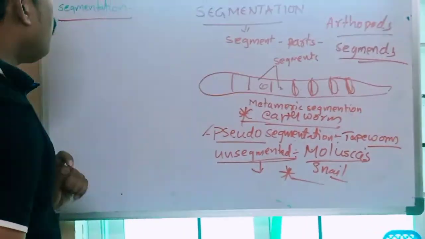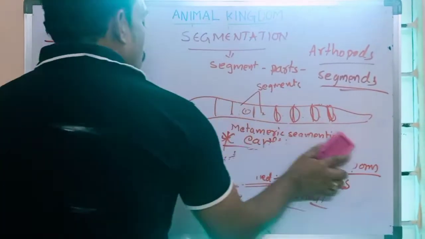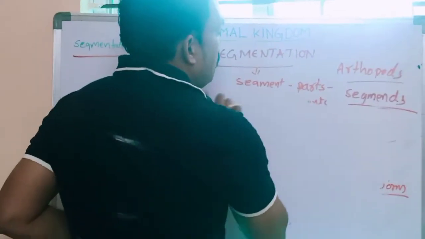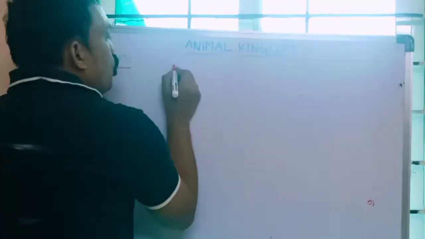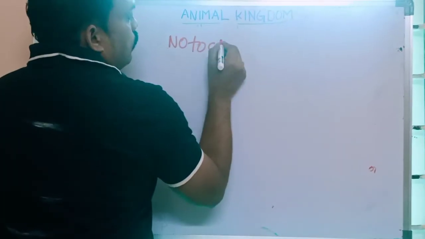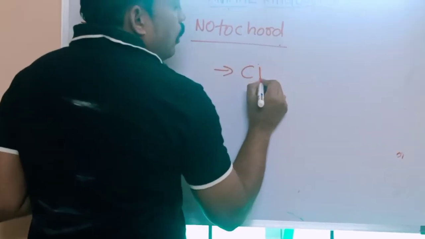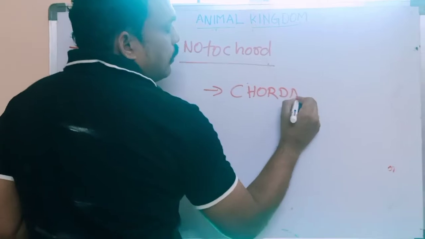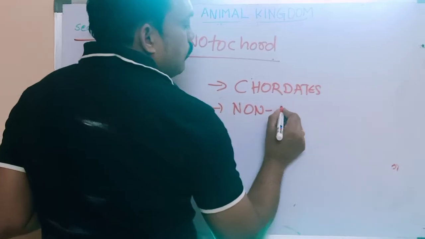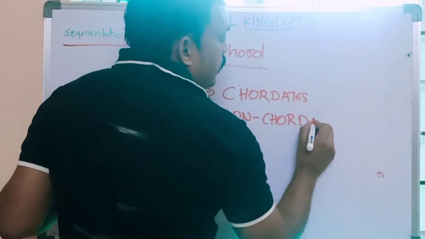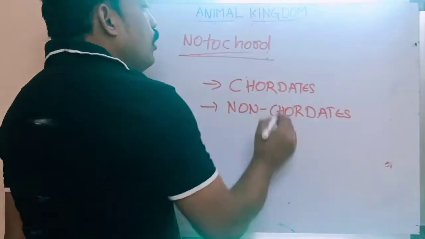Okay. Now, not only that one. Next one, based on notochord also. Based on notochord, the living organisms are divided into chordates and non-chordates. Based on what? Notochord. What is the meaning of notochord? Rod-like structure.